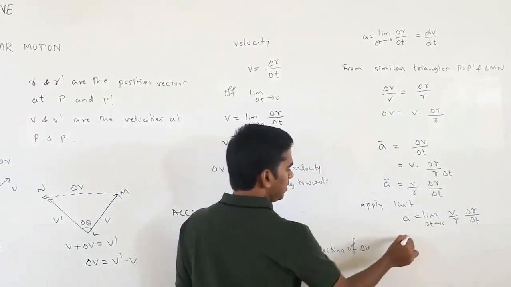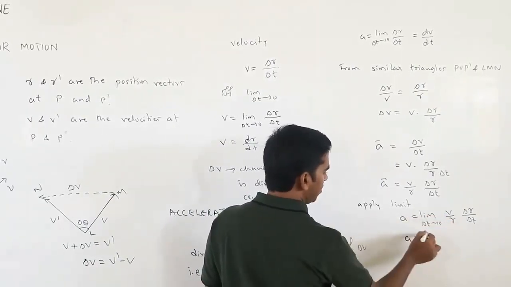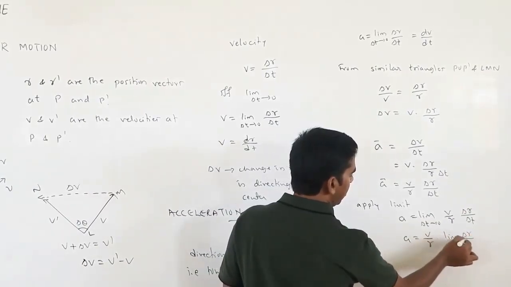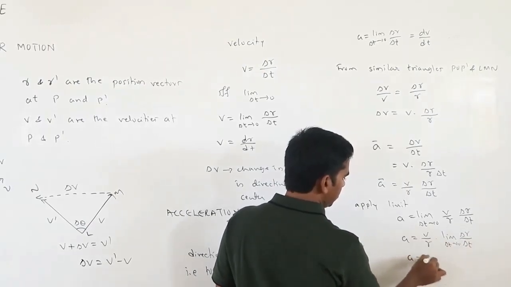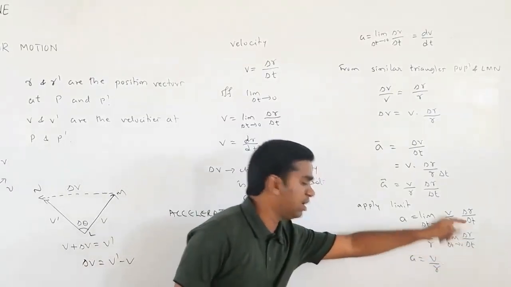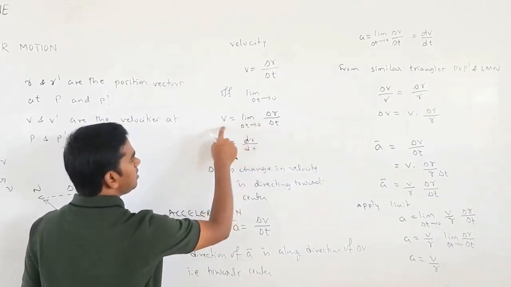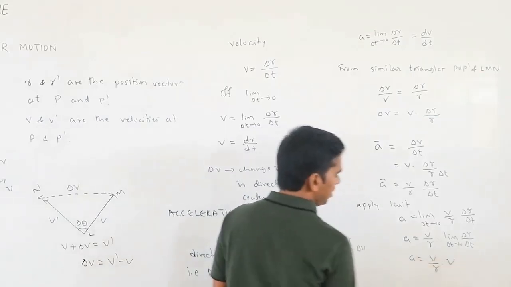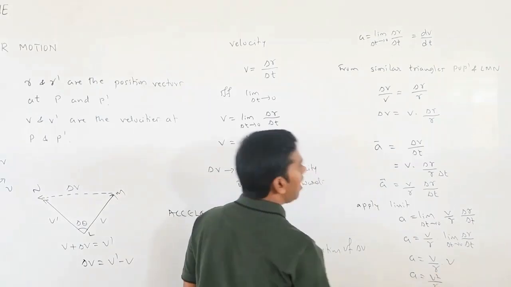V and R are constant, so take V divided by R outside, and apply the limit delta R divided by delta T, delta T tends to 0. So A equals V divided by R times limit delta R by delta T, which is nothing but your instantaneous velocity. So let me write it as V. So acceleration equals V and V, which becomes V square divided by R.